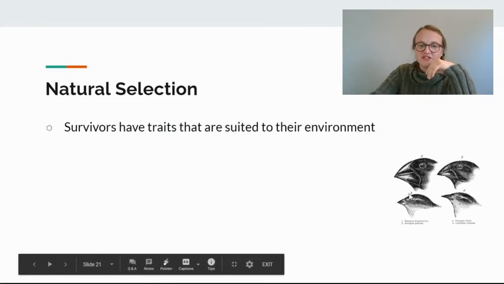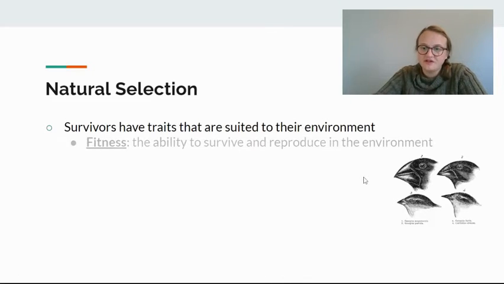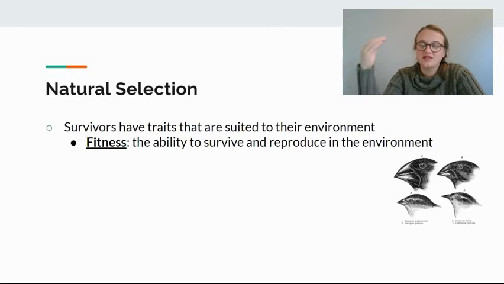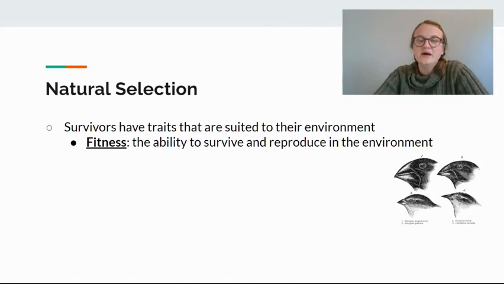Okay, so here are Darwin's finches. Again, just survivors have the traits that are suited for their environment. And I mentioned survival of the fittest. Fitness is the ability to survive and reproduce in your environment. So you want to be fit, you want your offspring to be fit, not like big, strong, and bulky fit, but like, okay, you're able to reproduce, you're able to eat food, you're able to escape predators, those sorts of things.